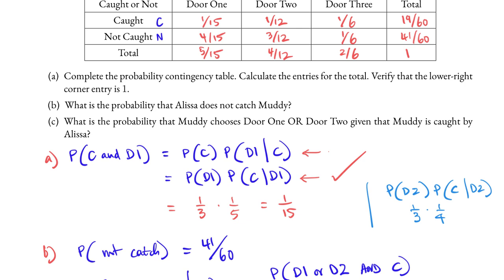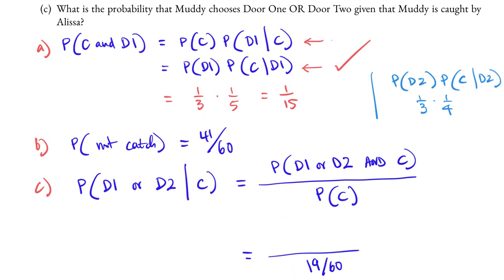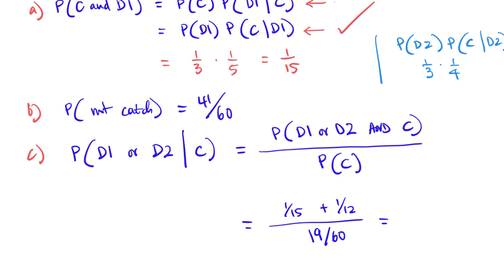1/15 plus 1/12 is, over 60, we will write it down here: 1 over 15 plus 1 over 12. And again, 1 over 15 plus 1 over 12 is 9 over 60. We still need to divide it by 19 over 60. But 9 over 60 divided by 19 over 60 is 9 over 19. And so the probability that Muddy used door 1 or door 2, given that he is caught, is 9 over 19.